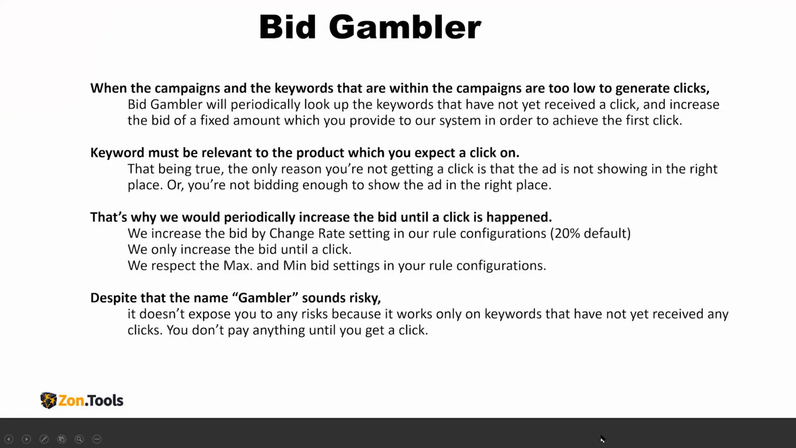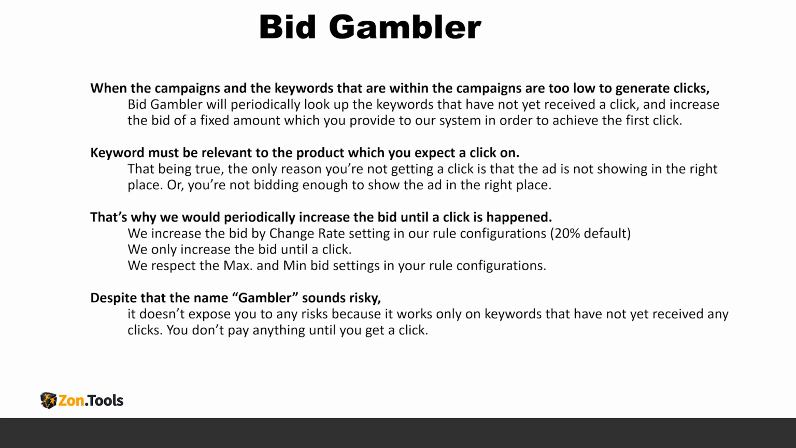And up to here, you can do all of this in a manual way in the Seller Central interface and dashboard, but we automated this in a much simpler and easier way. We call it a bid gambler. Despite the name, it sounds risky. It doesn't, because we have the thresholds for that, and we only increase the bid until you get a click. When a click happens, we stop increasing your bid.